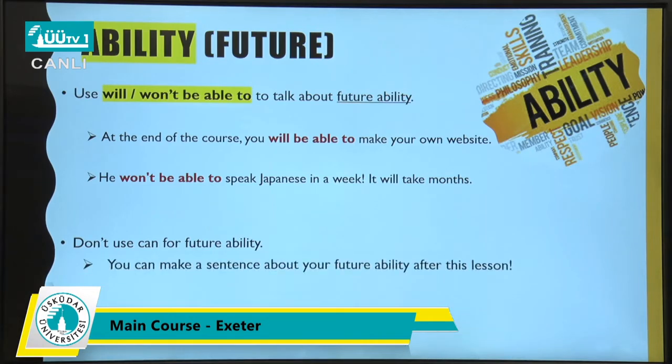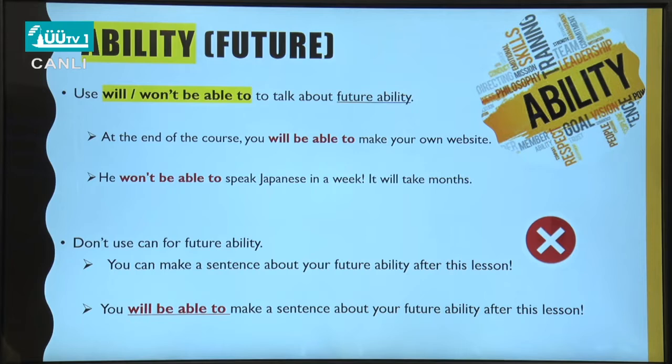Look at this example: you can make a sentence about your future ability after this lesson. Do you think that it is correct? No, because we use can just right here instead of be able to, and we are talking about the future, so it's not correct. But: you will be able to make a sentence about your future ability after this lesson. Yeah, this one is the correct one. So be careful about it.